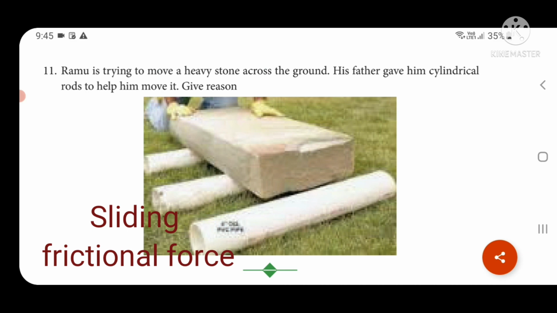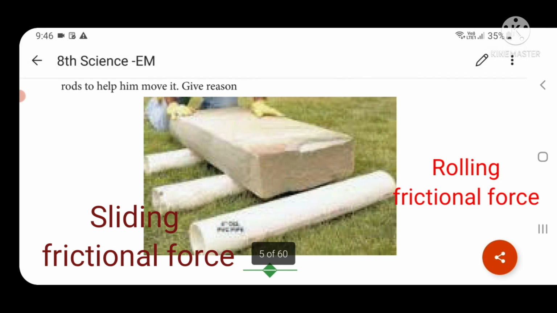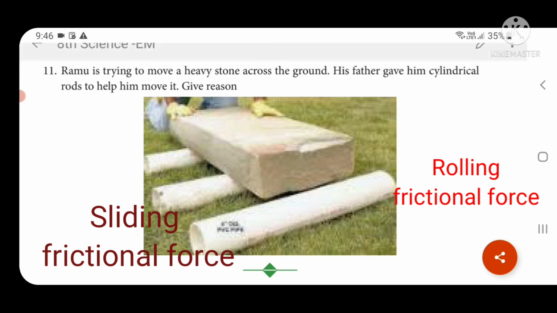At the same time, moving the stone using cylindrical rods produces rolling frictional force. In general, rolling frictional force is always lesser than sliding frictional force. So the cylindrical rods help Ramu to move the heavy stone easily from one place to another.